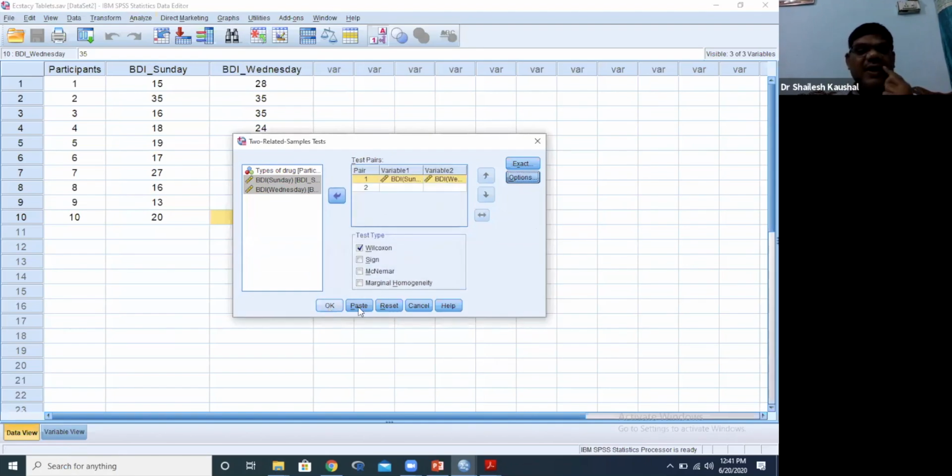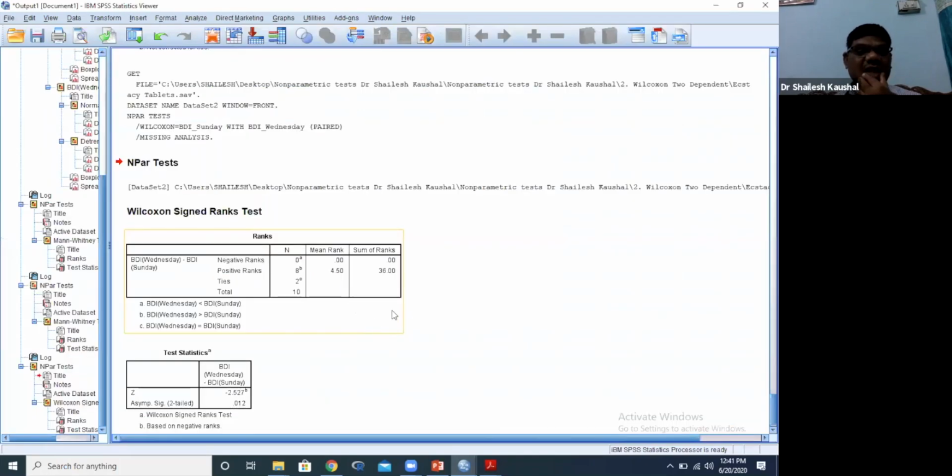Now see, after clicking OK the output has come. Here mean rank, negative ranks and positive ranks. Negative rank 0, positive rank 8, ties 2, and mean rank and sum of ranks.